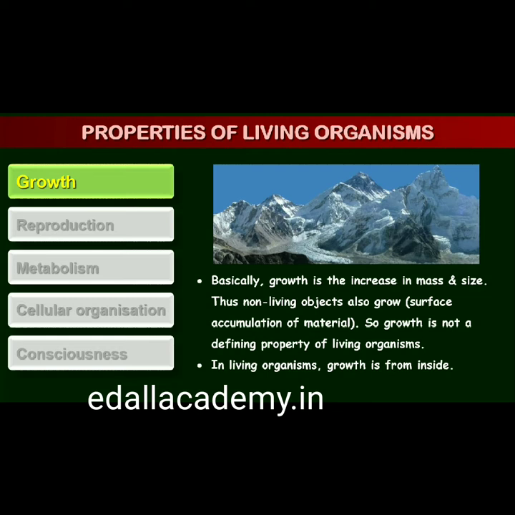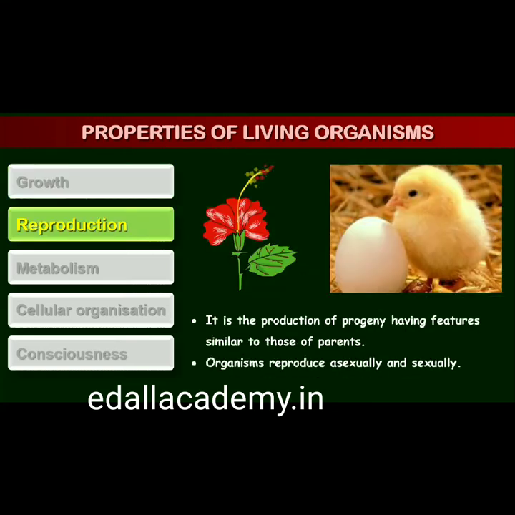Growth, therefore, cannot be taken as a defining property of living organisms. Conditions under which it can be observed in all living organisms have to be explained, and then we understand that it is a characteristic of living systems. A dead organism does not grow. Reproduction, likewise, is a characteristic of living organisms. In multicellular organisms, reproduction refers to the production of progeny possessing features more or less similar to those of parents. Invariably and implicitly we refer to sexual reproduction.